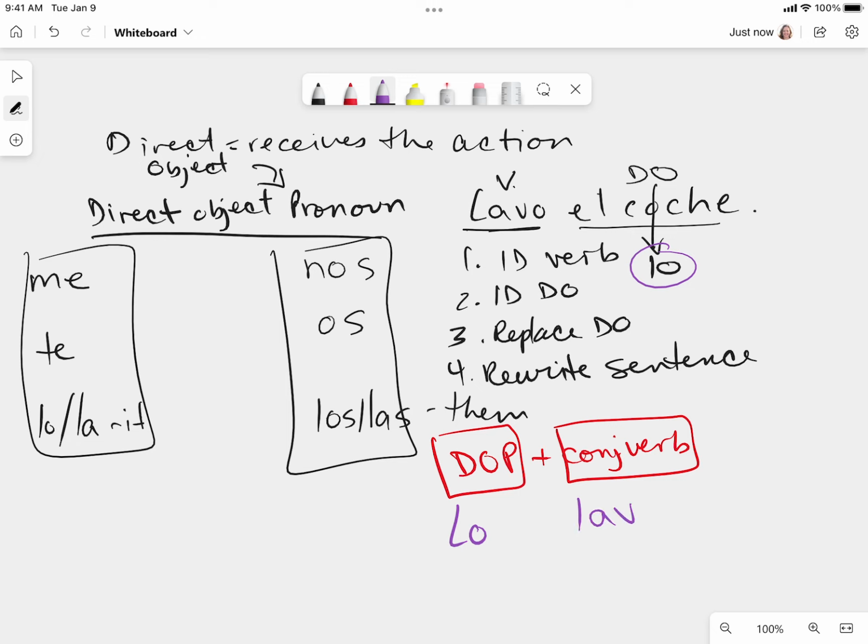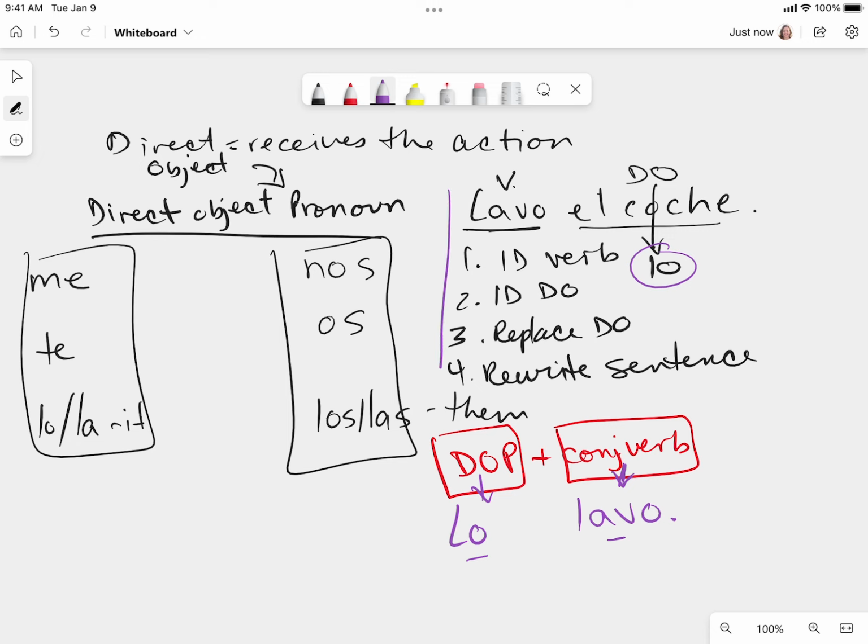And what did I say about your verb? We're not conjugating it. I'm not changing who's doing the action. It's still me doing the action. So my verb isn't changing. It's still lavo. It's just that I'm changing the direct object to a pronoun. Instead of saying the car, I'm saying it. And the order is it, I wash. So the direct object pronoun is going to come first from your list over here that you chose. Does it match in gender? Does it match the subject? Okay. Or the direct object, sorry. And then the verb stays the same. That's it. Lo, lavo. I wash it. It, I wash. Super simple.